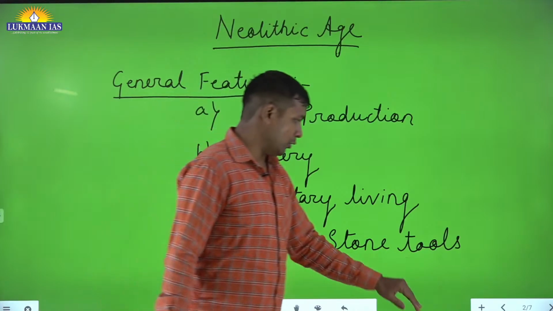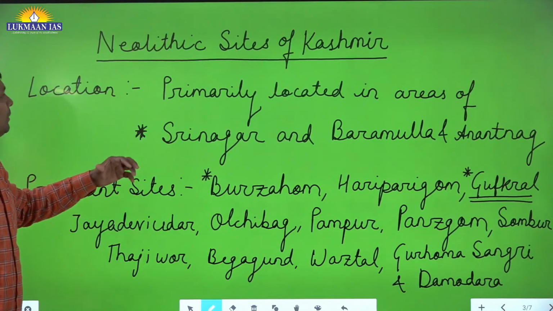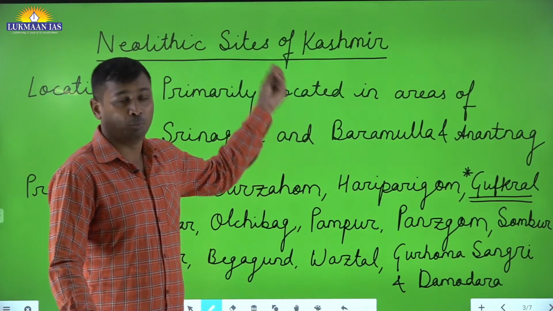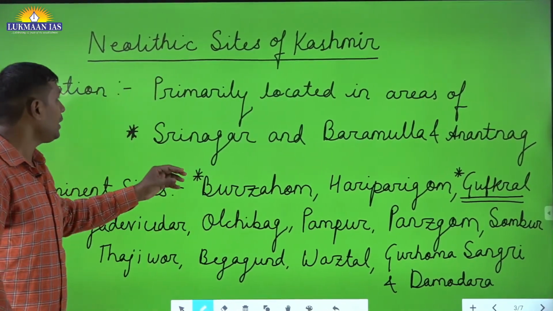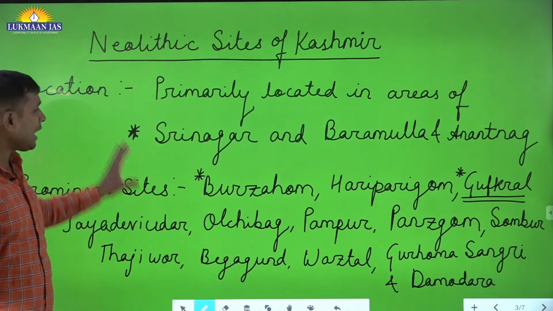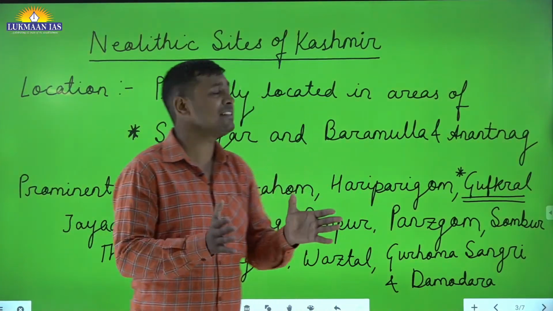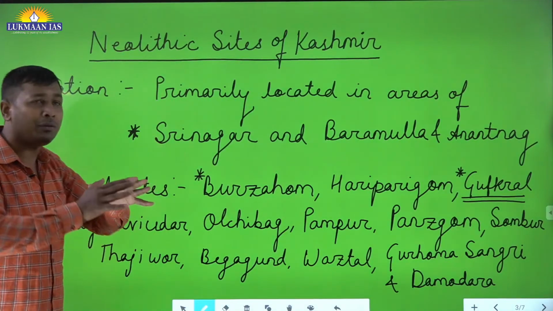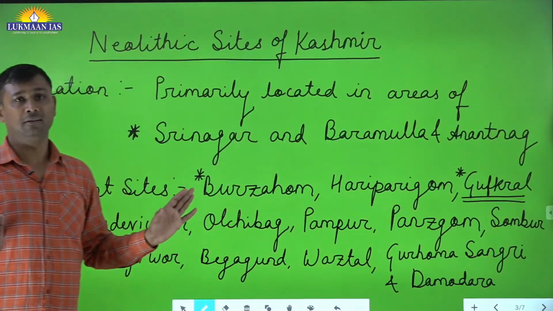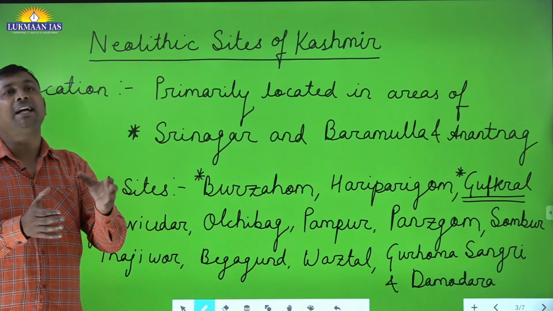Okay. Now, as told, the map has given us the location of Burzohom. Burzohom is located in Kashmir. When we study the Neolithic sites of Kashmir, the primary locations where these sites have been found are in and around the area of Srinagar, Baramulla and Anantnag. These are the areas where we find the majority of the Neolithic sites in Kashmir.